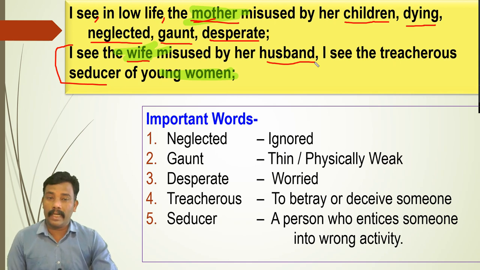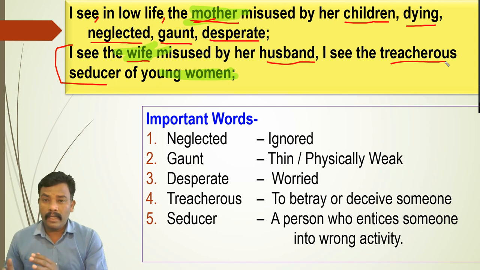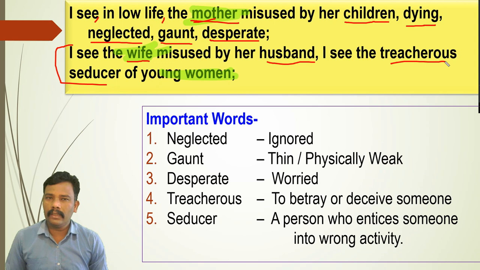Nothing but her husband. I see the treacherous. Treacherous means what? To betray or deceive someone. Is it so? Is the husband betraying or deceiving his wife? So there may be certain examples in the society, even we can observe. And even he observed that treacherous seducer of young women.